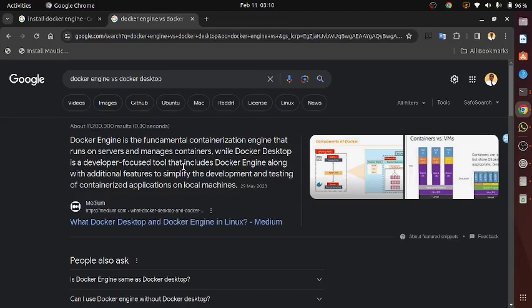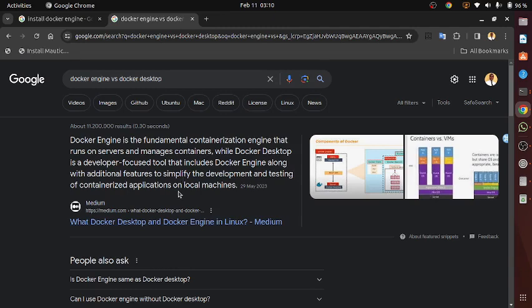Today I'll be installing Docker engine on Linux. Hi, if your laptop, your machine cannot carry the Docker desktop, you can install just the Docker engine. I'm going to show you the difference between Docker engine and Docker desktop.